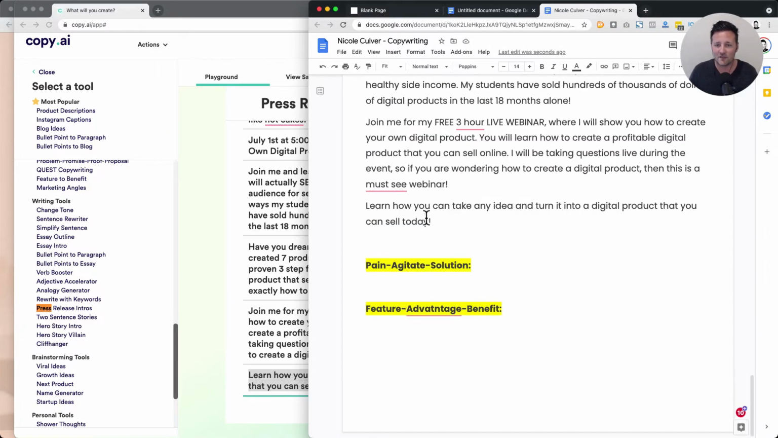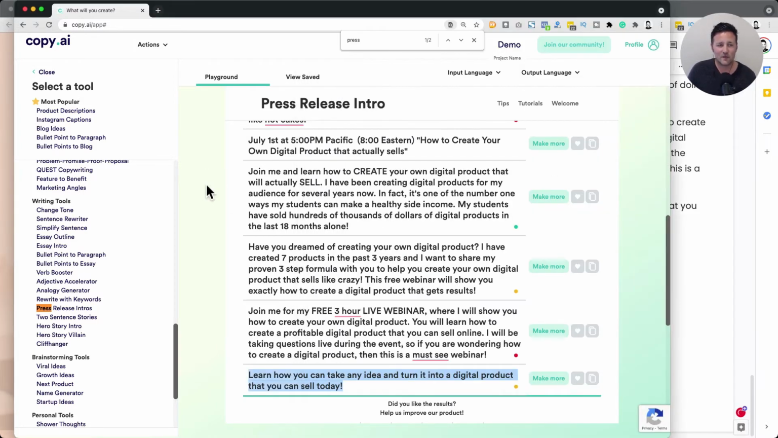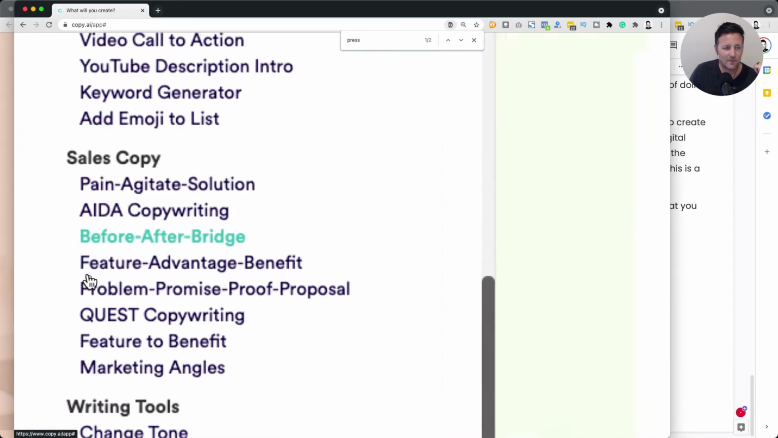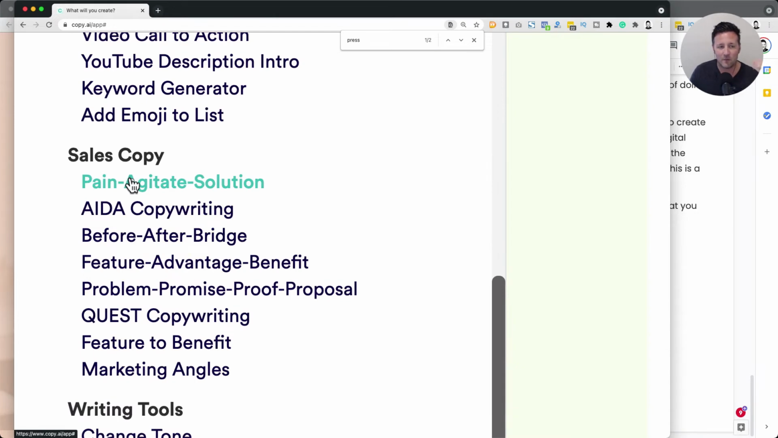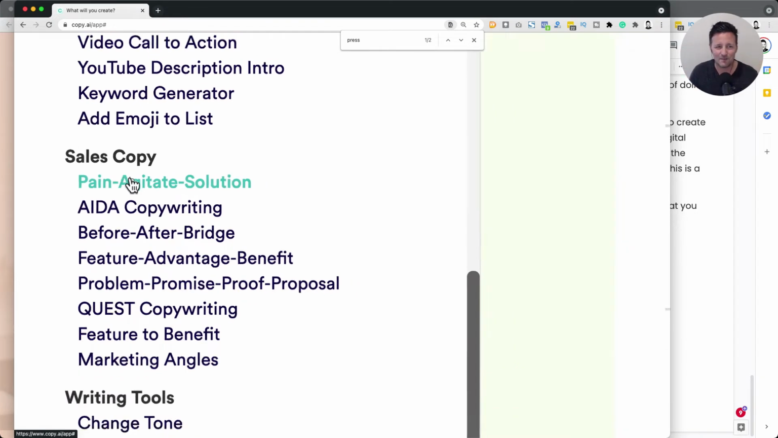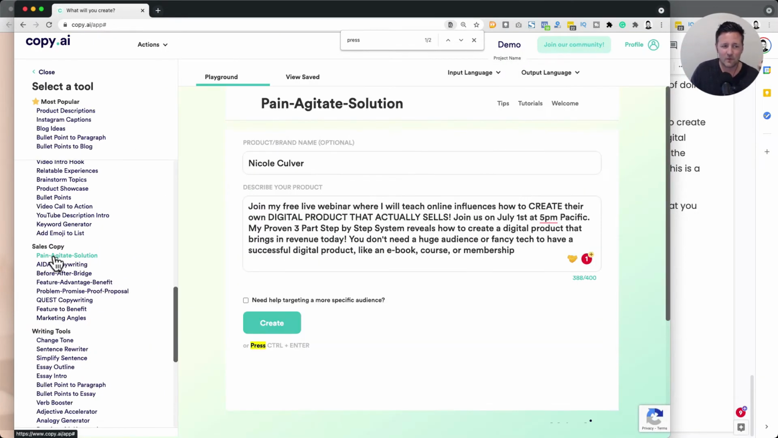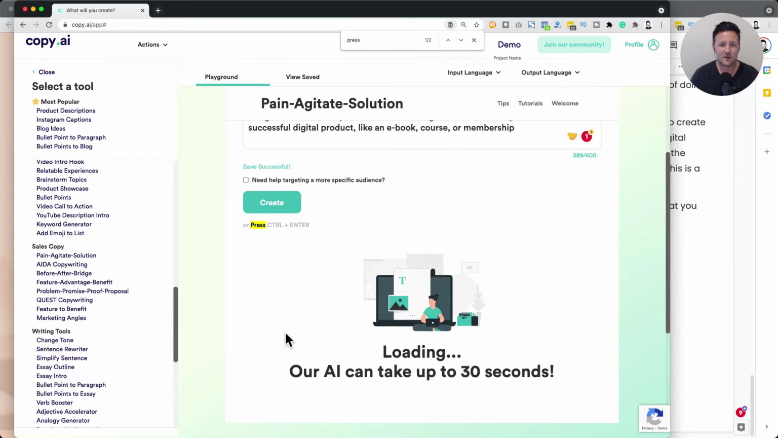Now we have all these different angles. The next level is going into the pain, agitate, solution, feature, advantage, benefit. Let's try these out because I really like using these sales copy frameworks. They help you break up the idea and pitch it or think of it in a little bit different way. So let's try the pain, agitate, solution. I'm going to spell influencers right in there and fix that. And let's go ahead and click create.